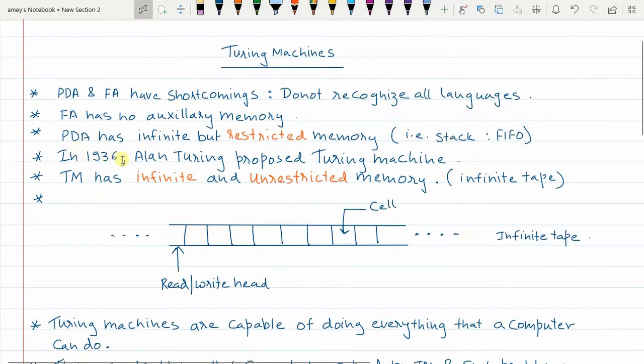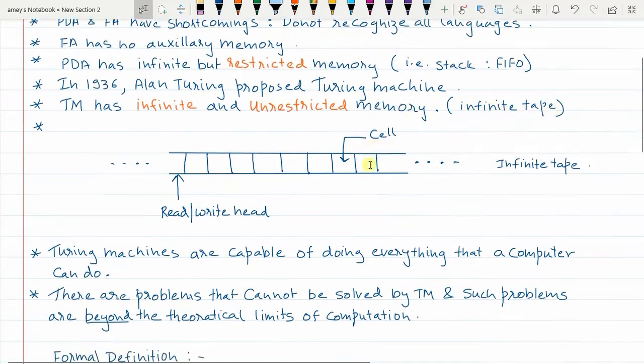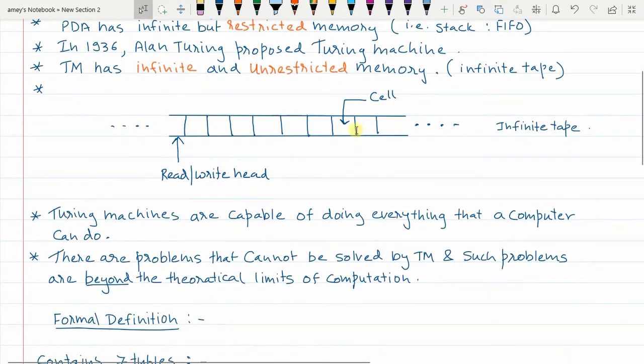In 1936, Alan Turing proposed Turing machine. This Turing machine that he proposed, it has infinite and unrestricted memory. Notice it has infinite as well as unrestricted memory, and that memory that Turing machine has, it's called as infinite tape. Now it's a theoretical concept, it is not a physical tape.